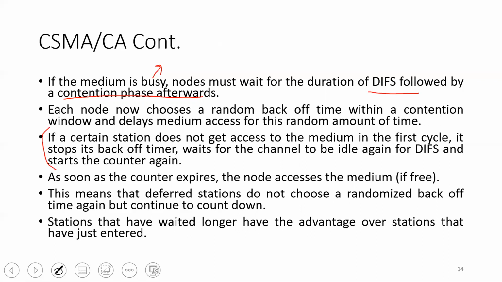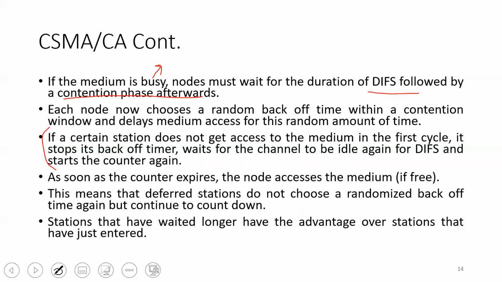Now, as soon as the counter expires, the node can access the medium, obviously only if the medium is free. If the medium is being used, then it has to wait for DIFS amount of time again. Now, what is the advantage of this particular scheme? This means that the deferred station does not choose a randomized backoff timer again, but continues to count down.